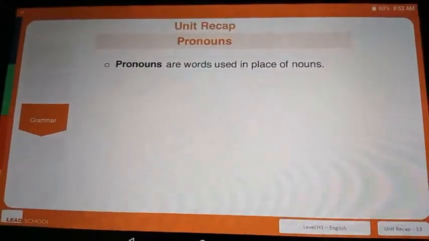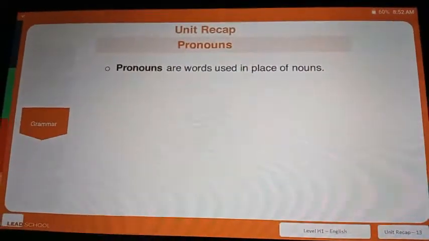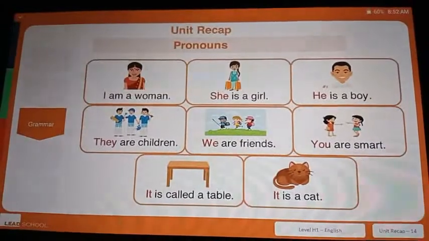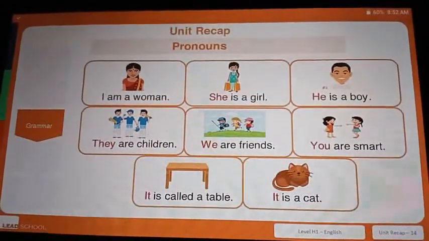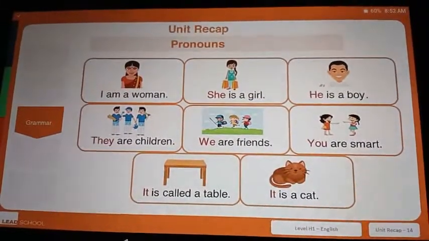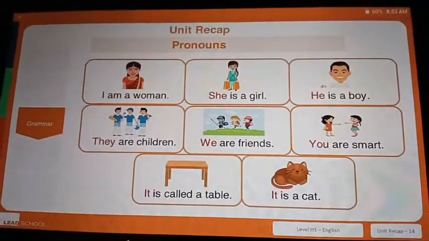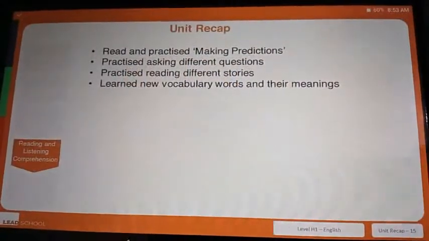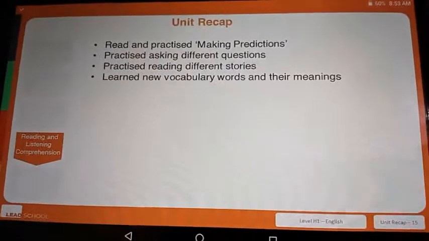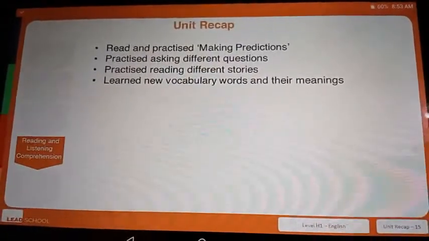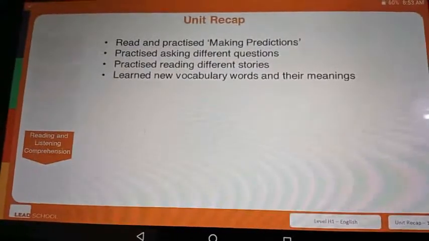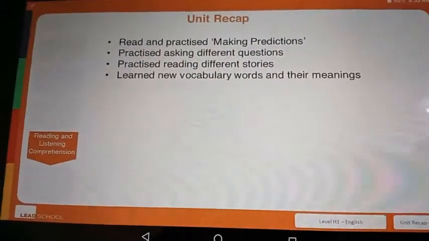Pronouns are words used in place of nouns. Look at the pronouns in these sentences. For example, for the noun girl, we have used the pronoun she. For things and animals, we usually use the pronoun it. In reading and listening comprehension, we practice making predictions, asking different questions, and read different stories. Added to this, we read about the steps to find the meanings of new words and also learn new vocabulary.